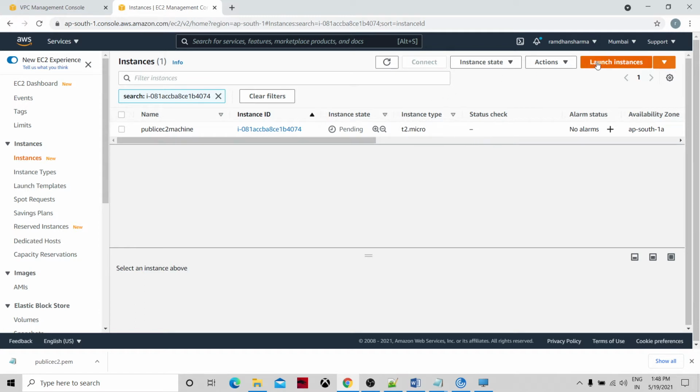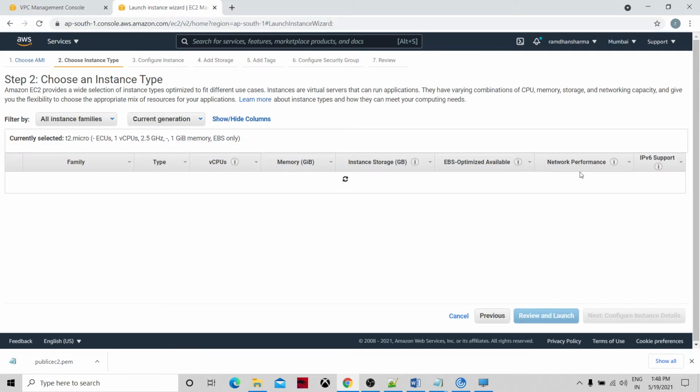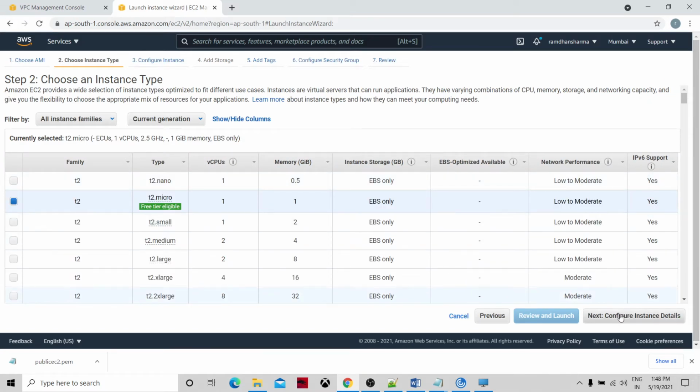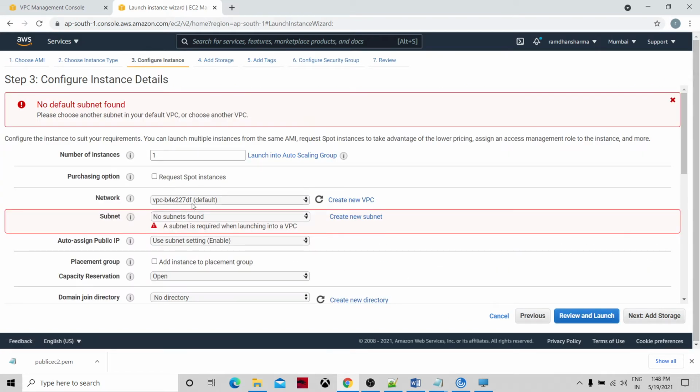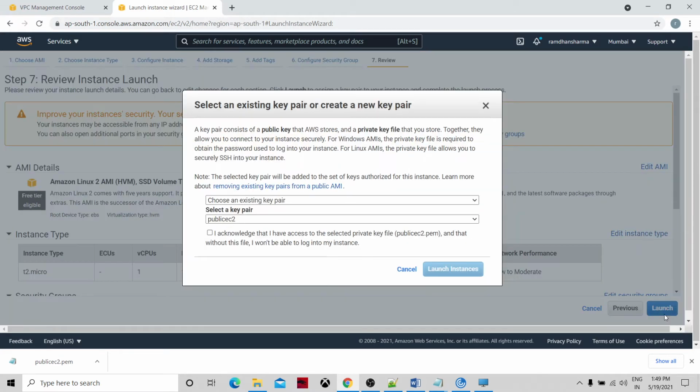Let's create one more instance, which will be in the private subnet. Let's create it in the same VPC and in the private subnet. I'm not going to enable the public IP in this case because I need to keep it private.